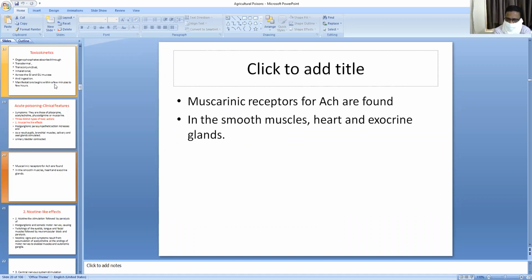Number 3 is sweat glands: increased sweating will develop. Salivary glands: increased salivation develops. Lacrimal glands: increased lacrimation will be produced. Number 6, CVS: bradycardia, tachycardia, arrhythmias, conduction blocks, and hypertension will be produced. Pupils: the most important sign is miosis, constriction of the pupils, seen with organophosphorus poisoning. Ciliary body: blurred vision. Urinary incontinence: contraction of the urinary bladder produces urinary incontinence.